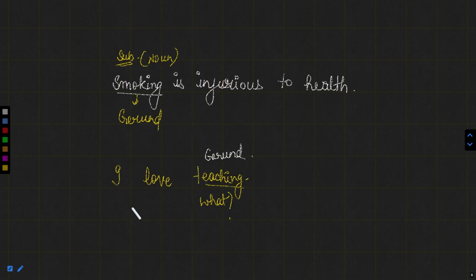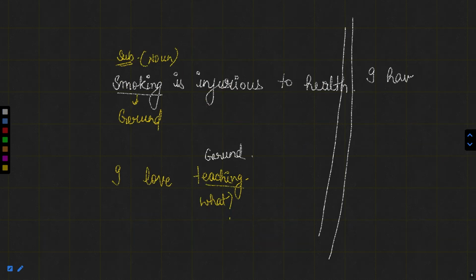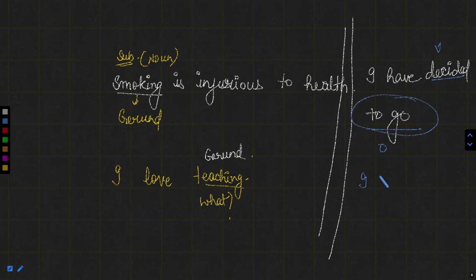For example, I have decided to go. Now, here I have done a work. What work I have done? Decided. So this is action, this is verb. Now for what? What I have decided? I have decided to go. So this to go is not an action. I have not gone anywhere, but I have said to go. This thing I have decided. So this is behaving like an object. And if it is behaving like an object and in the structure of to plus verb 1, this is known as infinitive.